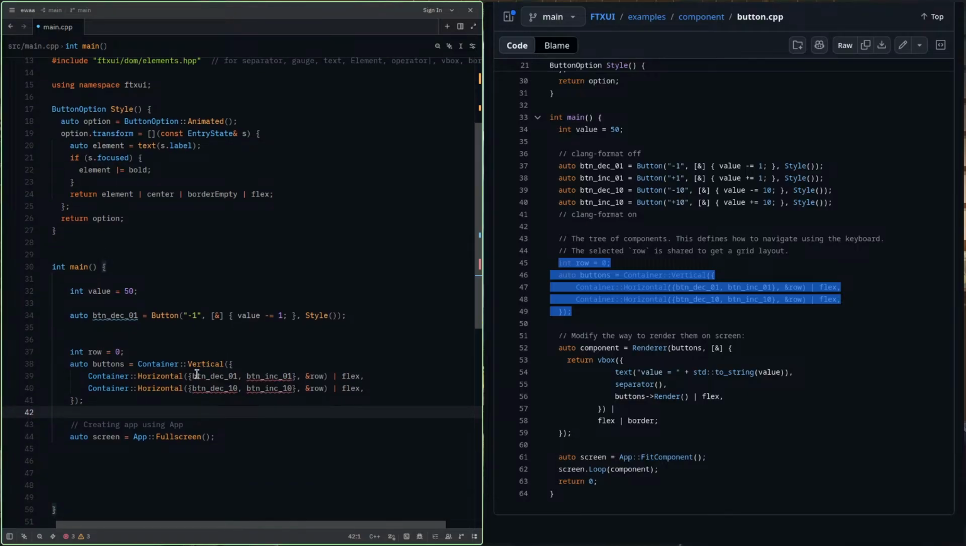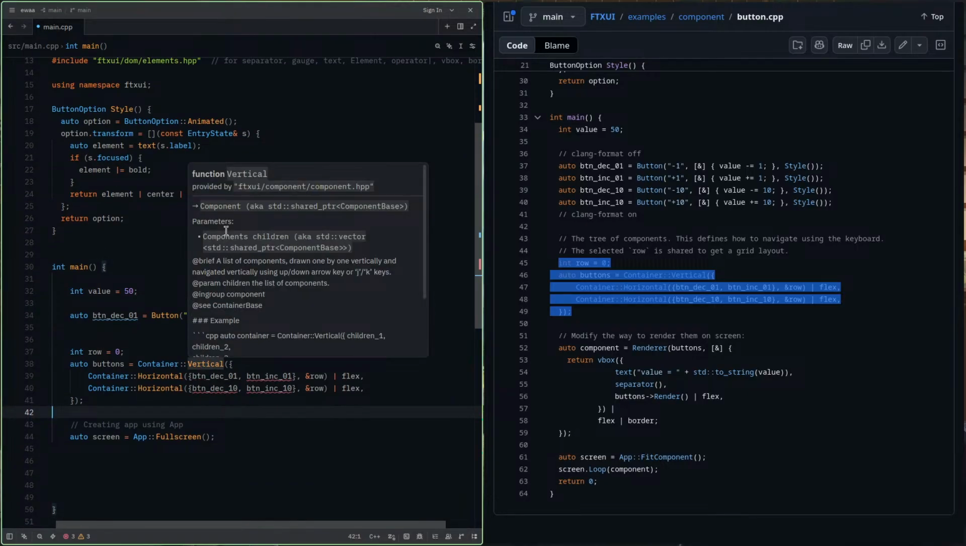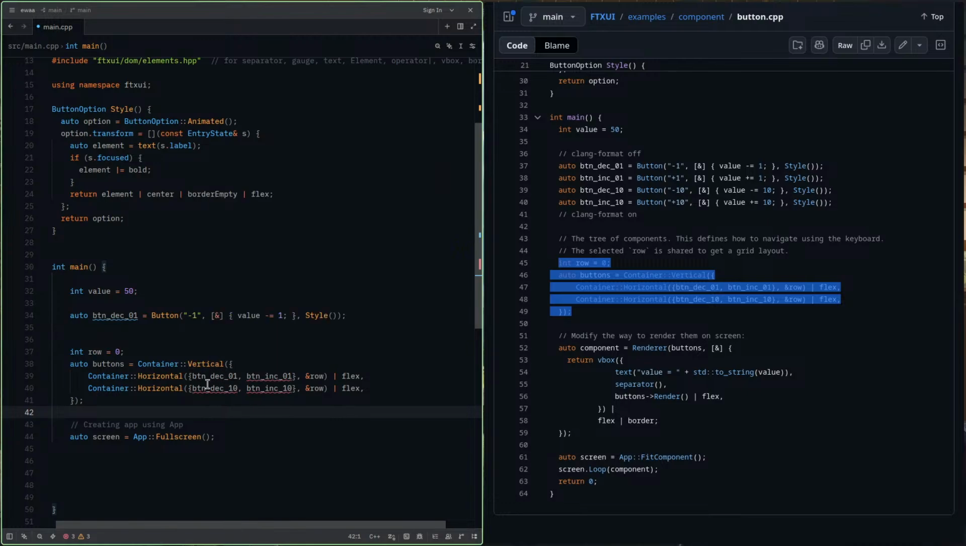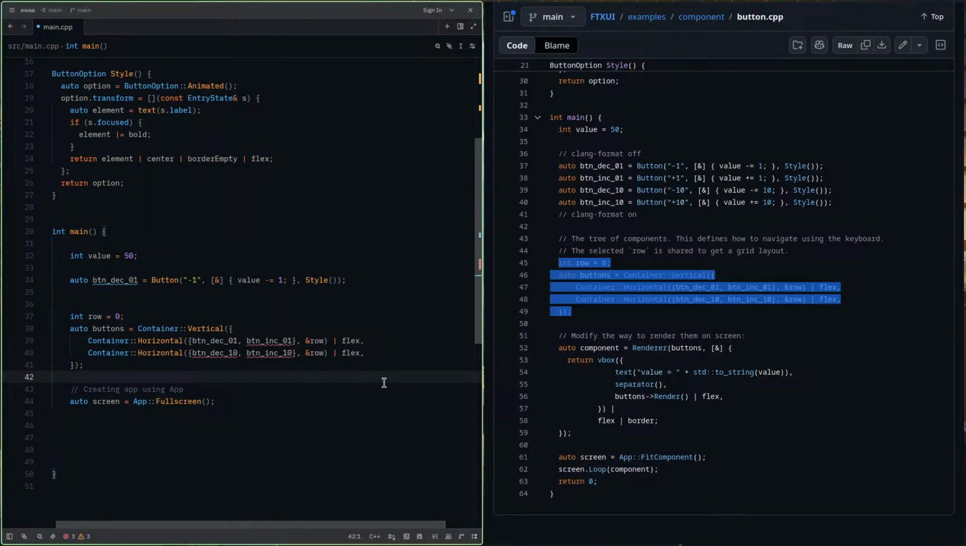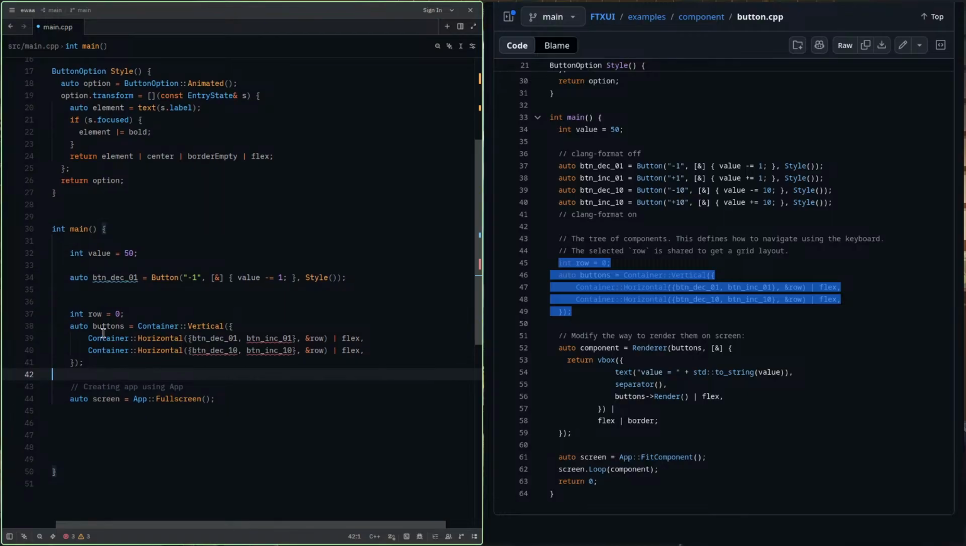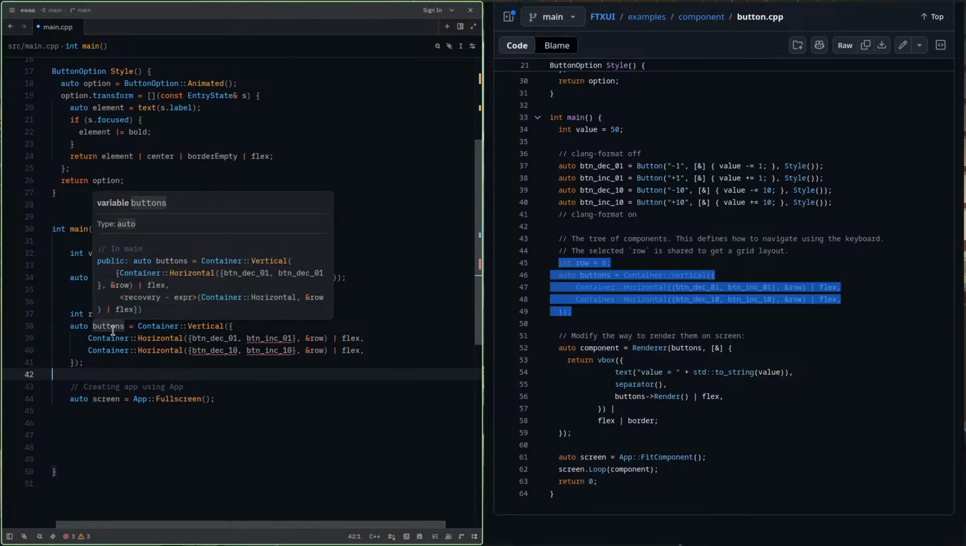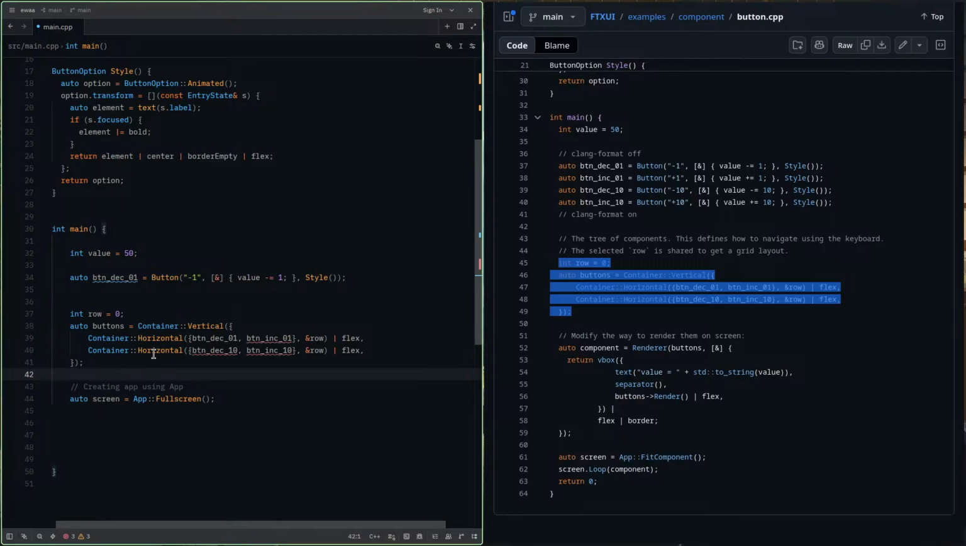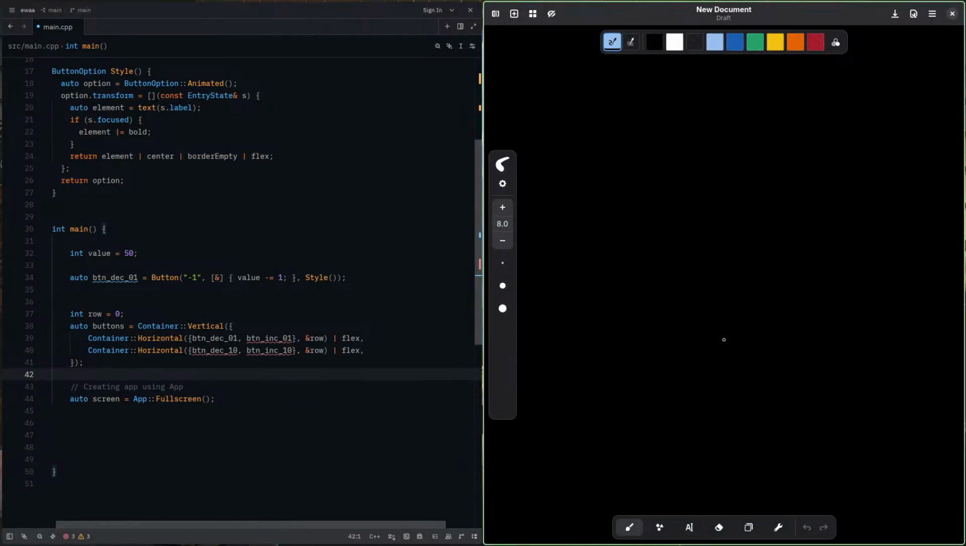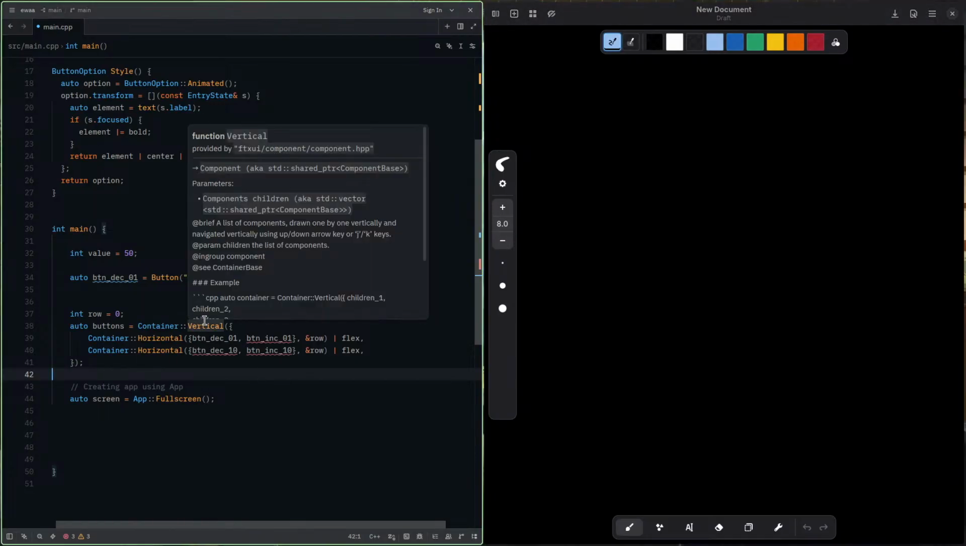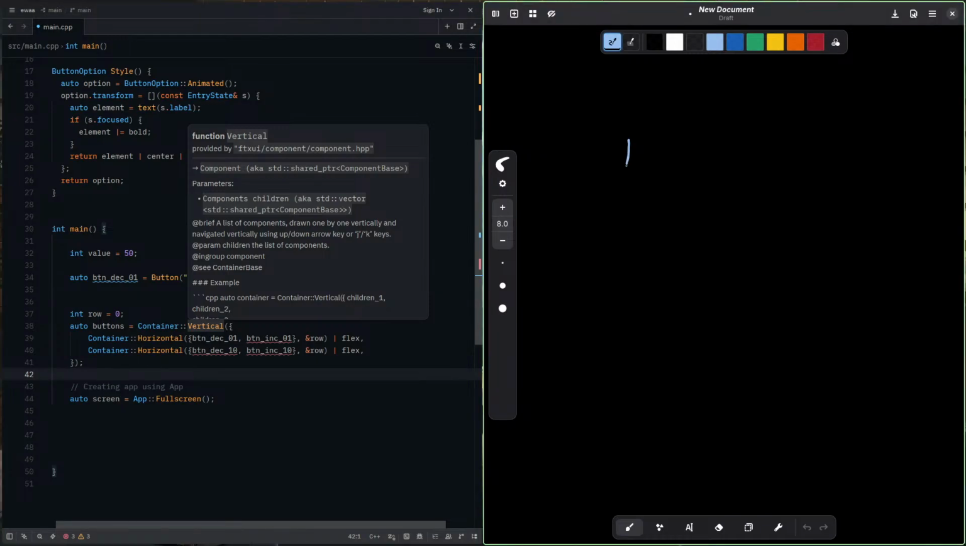So what is the return type of the vertical function? The return type is a component only. So a button is also a component. Okay, I got it. Now that we have created this, I think with this vertical, I can create anything like this thing vertically.